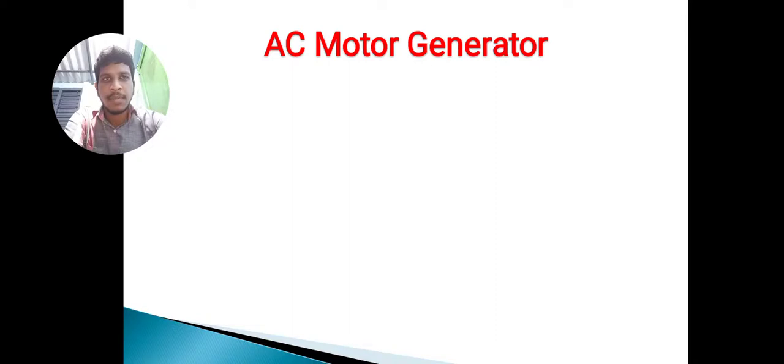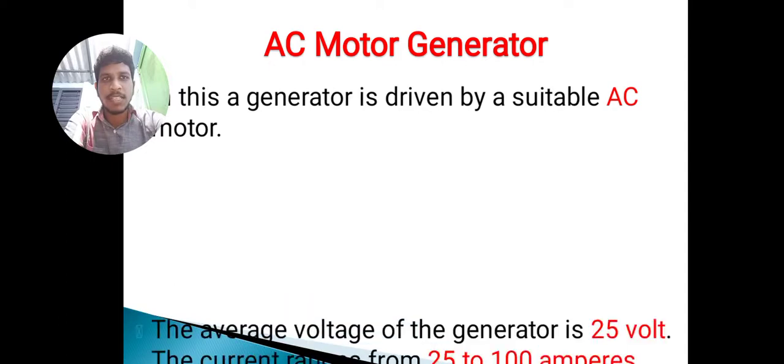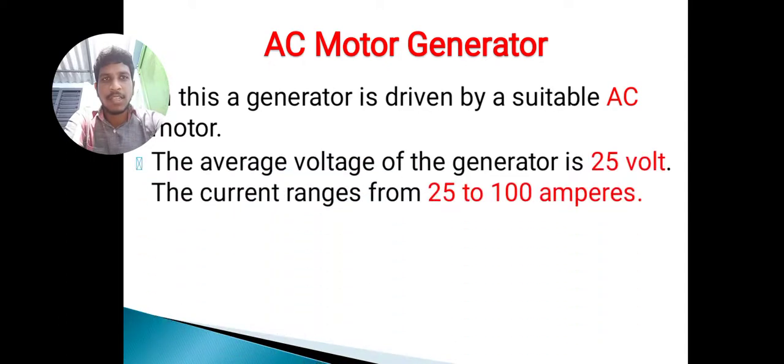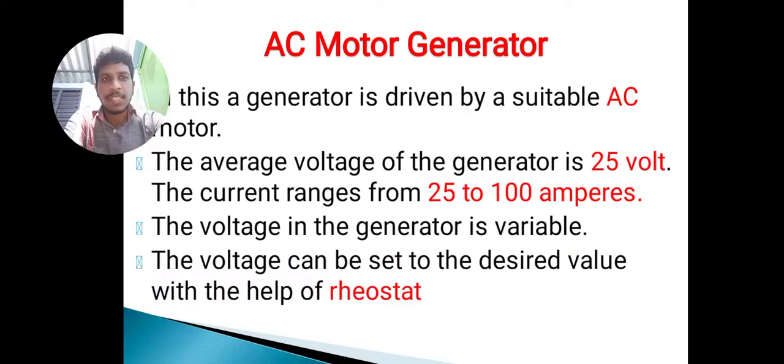Next, AC motor generator. We already saw that this type of generator is driven by a suitable AC motor. The average voltage of the generator is 25 volts. The current ranges from 25 to 100 amperes. The voltage in the generator is variable and the voltage can be set to the desired value with the help of rheostats.